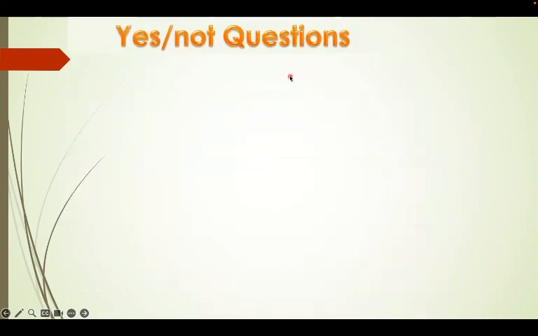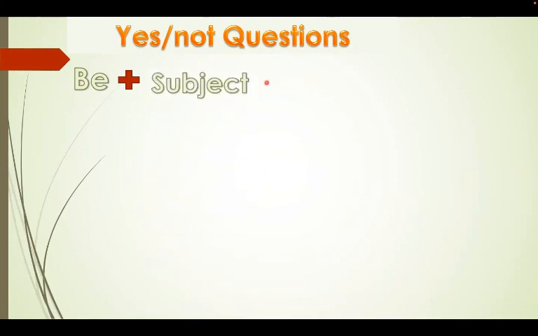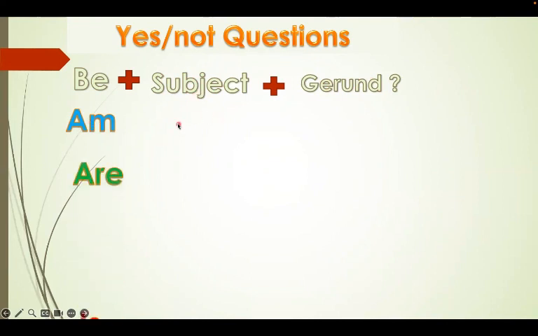So now let's try and write. Okay, how do we write yes and no questions using the present continuous? So let's follow the rule. The rule is very simple. Verb to be in the simple present, plus the subject, which is the person who's doing the action, plus the gerund, which is the verb. The verb to be: am, are, is.